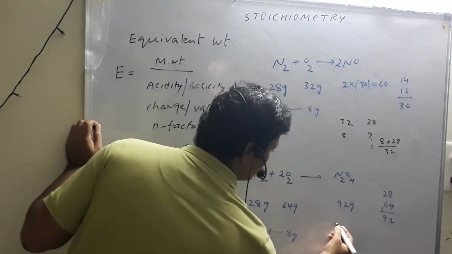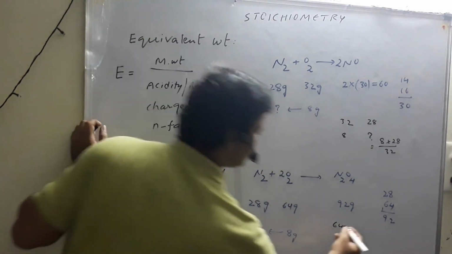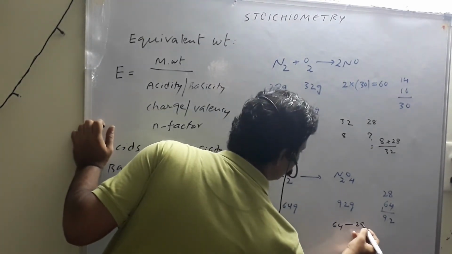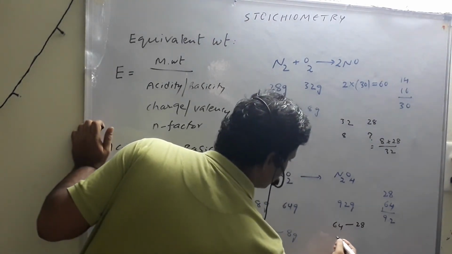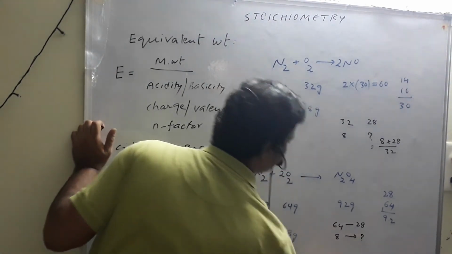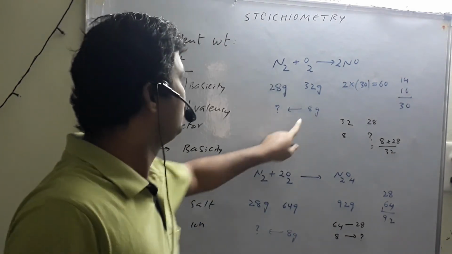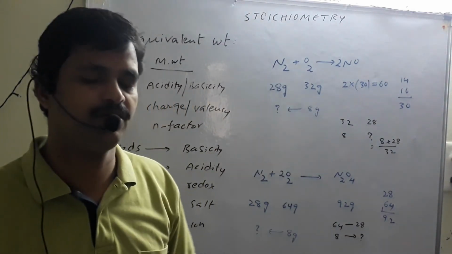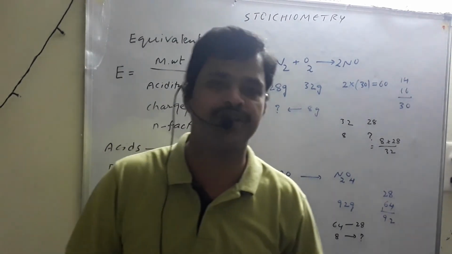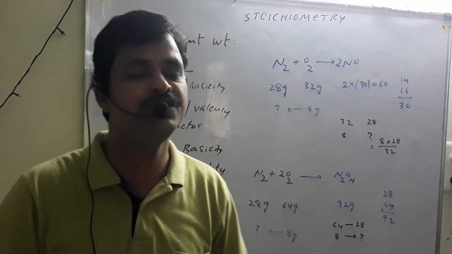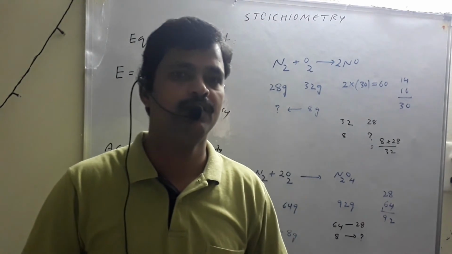Similarly, 64 grams of oxygen reacts with 28 grams of nitrogen, so for 8 grams, again. You may have a question: why is oxygen the reference 8, why is chlorine 35.5, why is hydrogen 1 unit, hydroxide ion 17 grams?